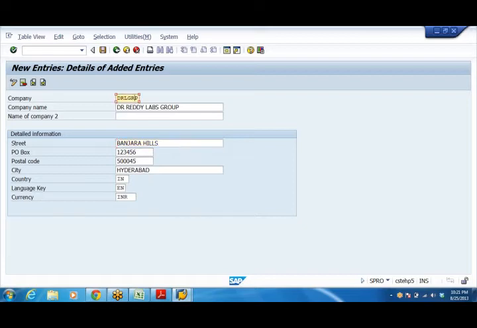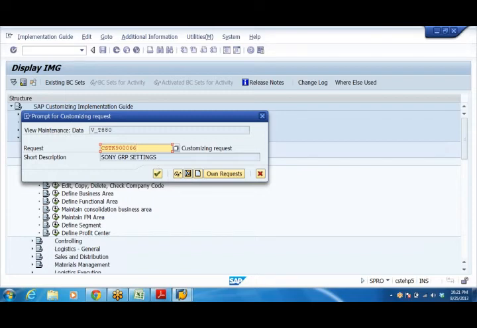Of course this I have already created, that's why I cannot create immediately like this. You can save it. Once you save, system will give you one number. This is called request number.